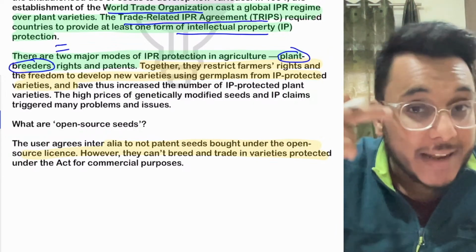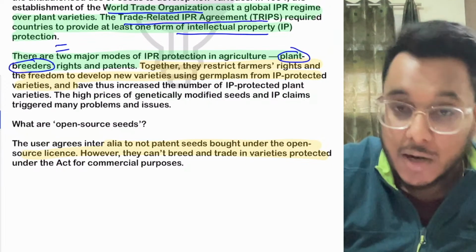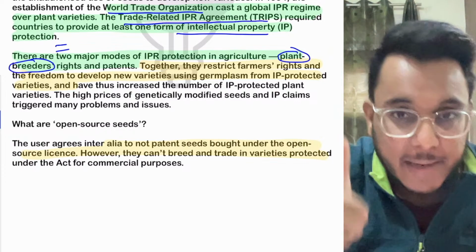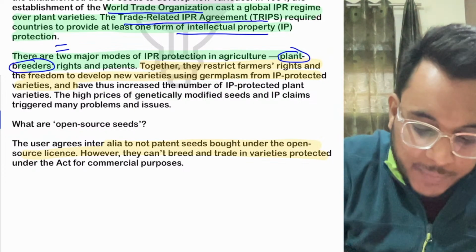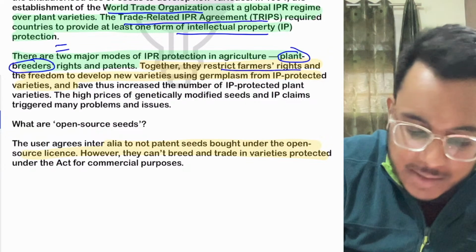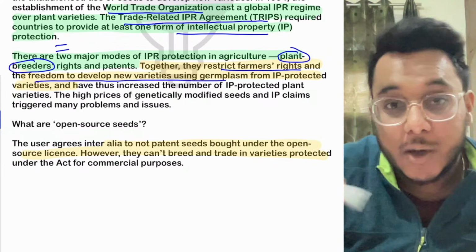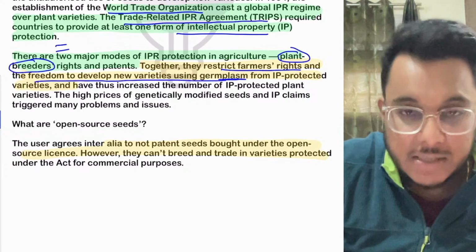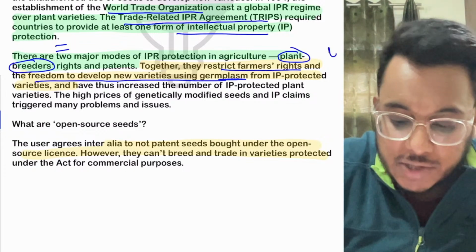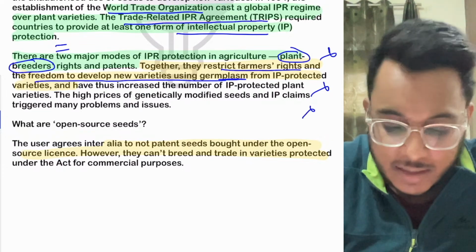I need to take the risk, and I need to take permission and approval from the original plant breeder who made that seed, or who has IPR on that seed. So it is restricting the farmers' rights, their freedom to develop new varieties of seeds using the germplasm. Why? Because they are IP protected, I cannot do any innovation on that. Farmers have to pay money, and all such things are going on.